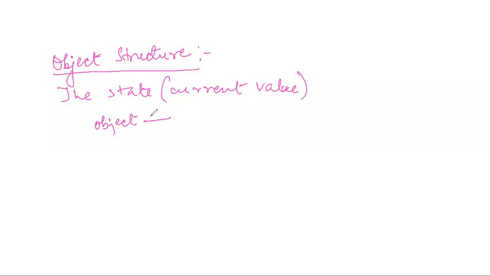The state, which we refer to as the current value. The state of my object is just the current value that my object is holding. So the current value of any complex object can be constructed from other objects or other values by using type constructors. So the current value of one object we can get from other complex objects using these type constructors.